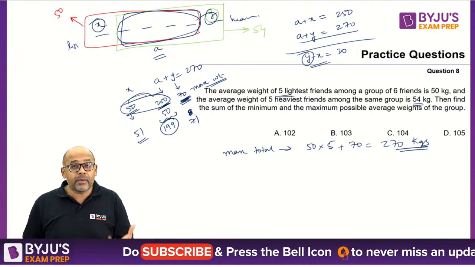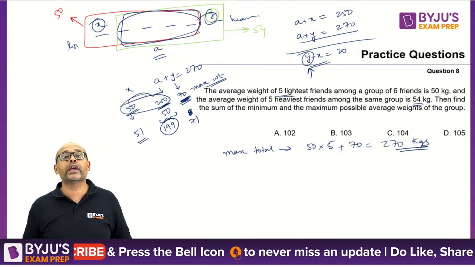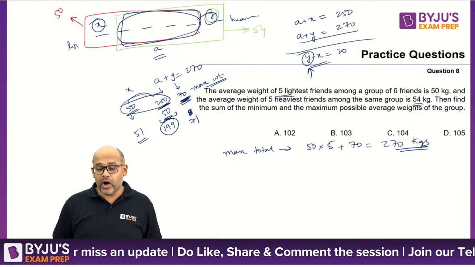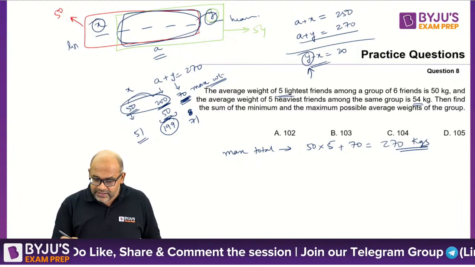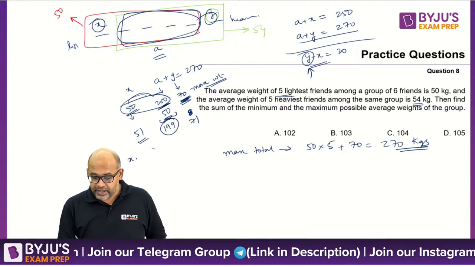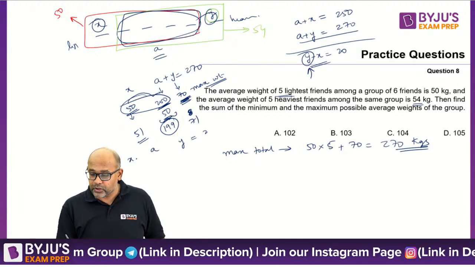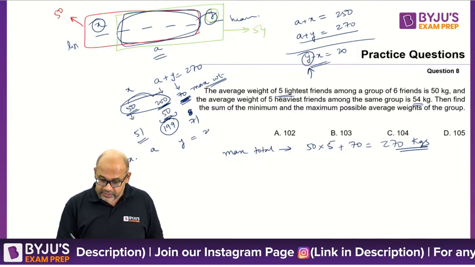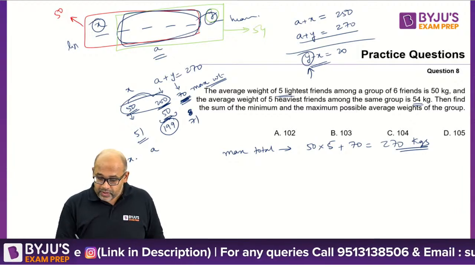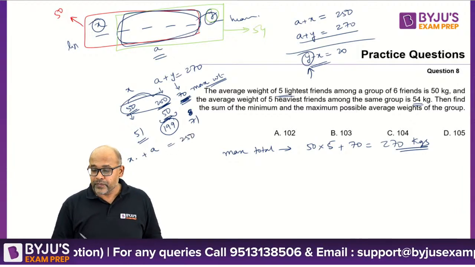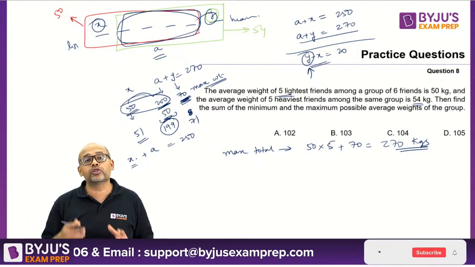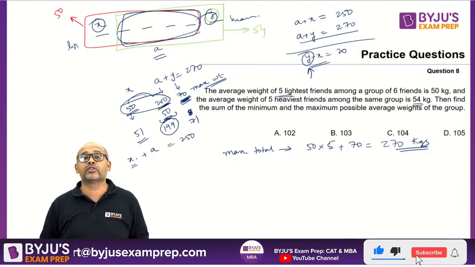Similarly, if you're looking at the minimum, how low can Y go? Now remember, Y cannot go below 50, or rather, can it go below 50? Yes, let's take a look. So for the minimum, if I have X, A and Y, X plus A, this total is 250. Now, if I am looking at the overall total to be as low as possible, then my X should be as low as possible, and my Y should also be as low as possible.